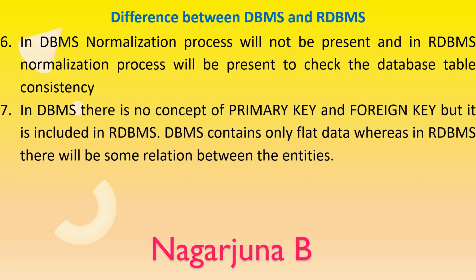Whereas in the case of a database management system there is no concept of primary key and foreign key. There you need to use a key or indexes, whereas in the case of an RDBMS we'll be using a primary key or a foreign key, both.